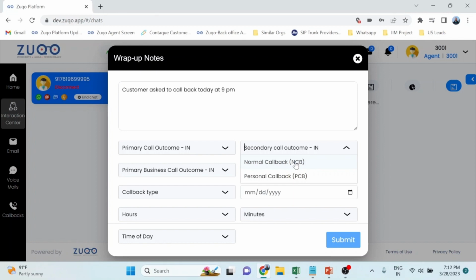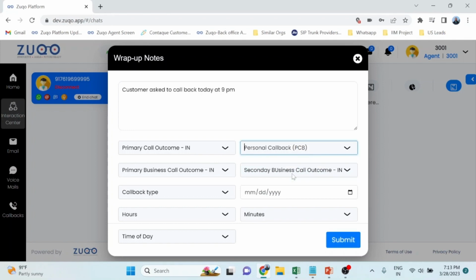Normal callback pushes this to an auto dialer, and the auto dialer campaign runs at that particular time. Whichever campaign runs, it can call that customer at the predefined time, and connect to any agent who's available right at that moment. Or it could be a personal callback, which delivers the sticky agent concept, wherein if you want this agent to call back the customer, then you can do that as well. The agent can select a personal callback, and at 9 p.m., a notification will come to the agent, and the agent can just click a button and make an outbound call.